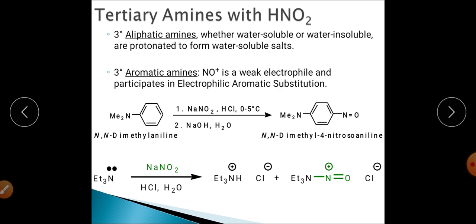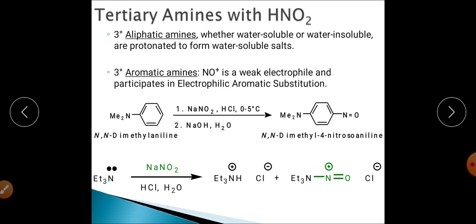When we talk about the aromatic system, it will have a different type of chemistry when it reacts with HNO2, nitrous acid. As you know, nitrous acid will release NO positive.